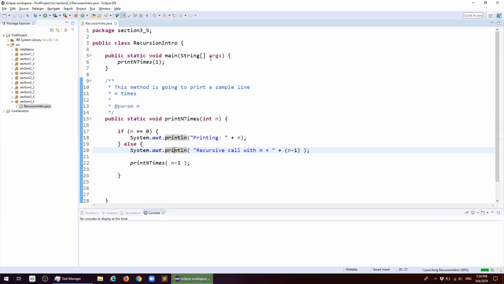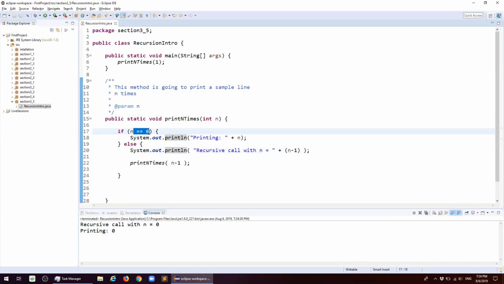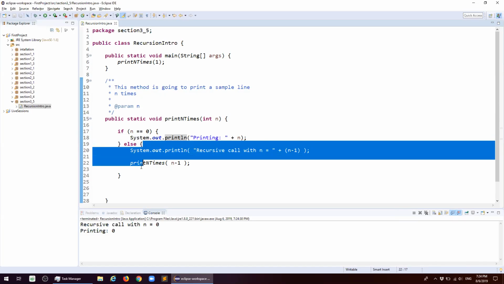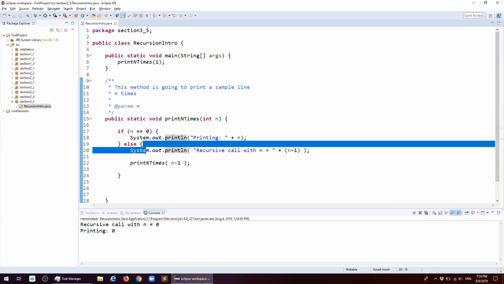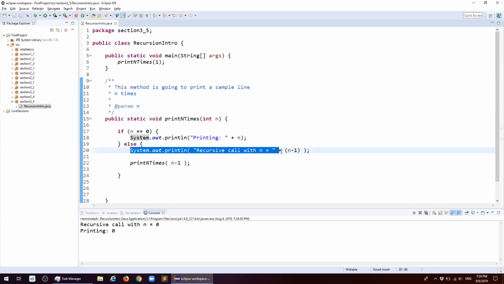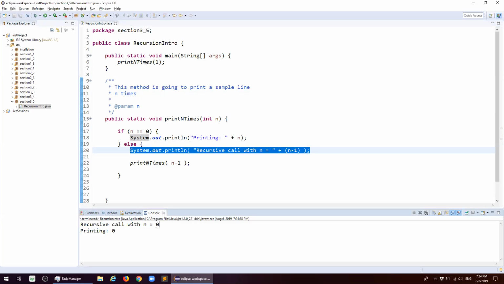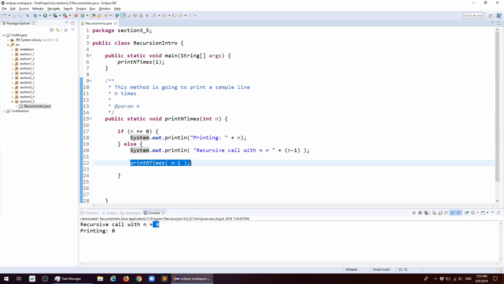Now, since I passed 1, what will happen is 1 is not equal to 0, correct? So we jumped into the else block and we started executing else statements. So the first statement we executed was recursive call with n is equal to n minus 1, which is 1 minus 1 is 0. And we called the same method but passed in 0.